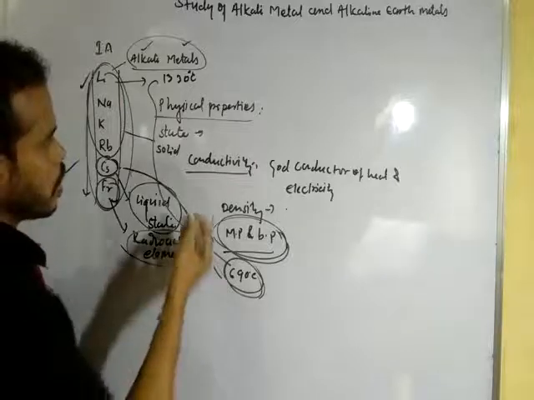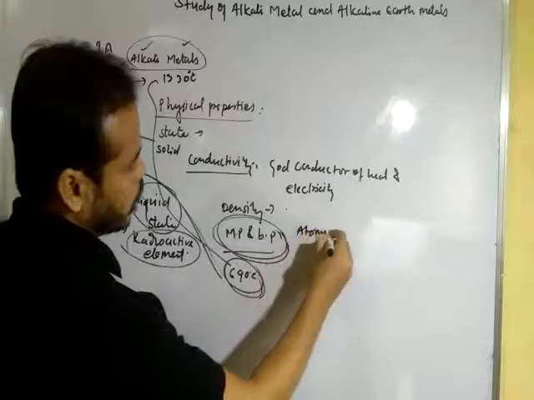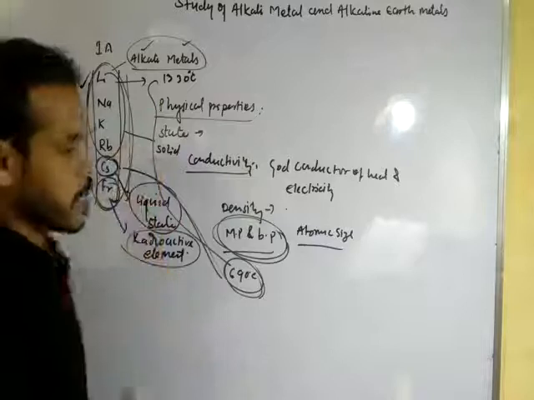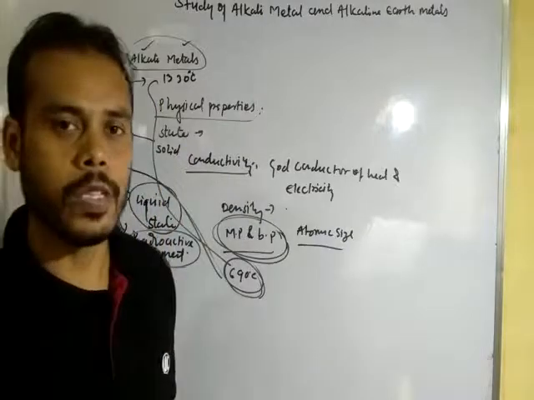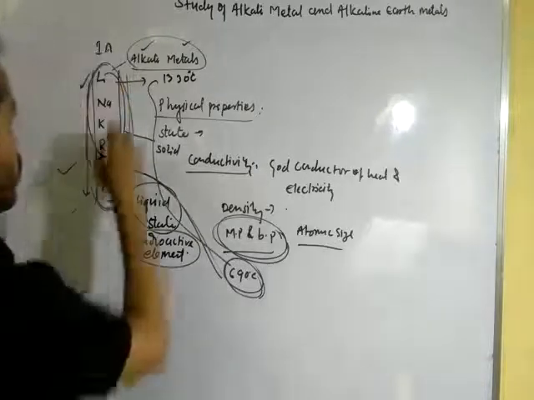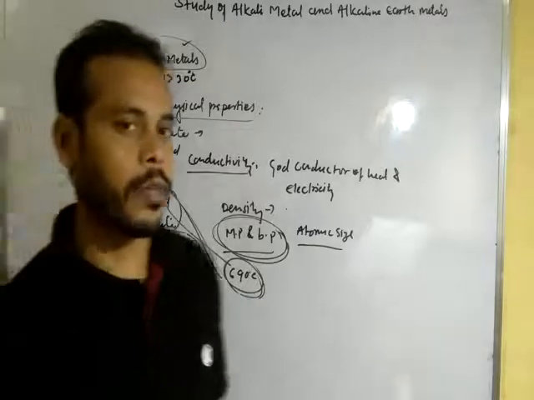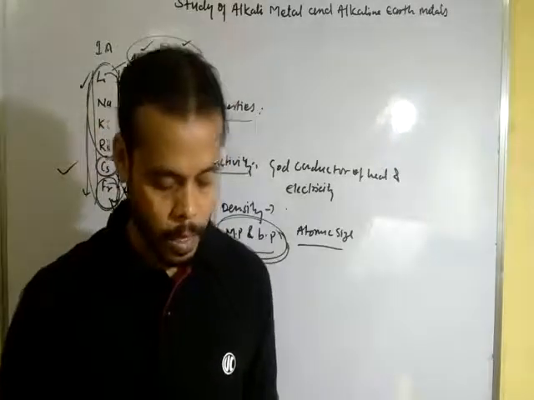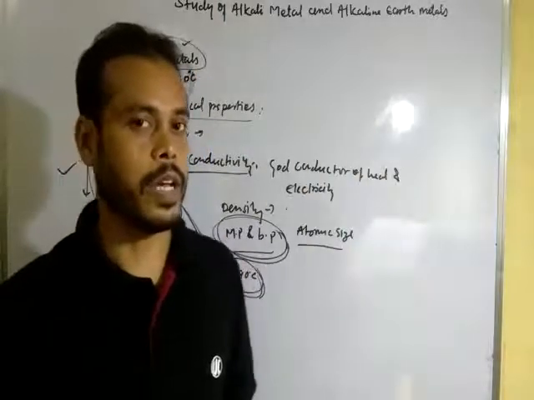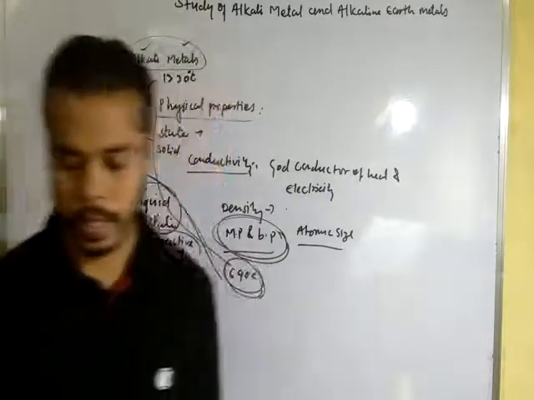Okay dear student, now one thing is atomic size. As we move from top to bottom, the atomic size increases because the number of shells increases gradually. That is why the atomic size increases. In the last video we have also discussed how atomic size increases or decreases in a period and a group.